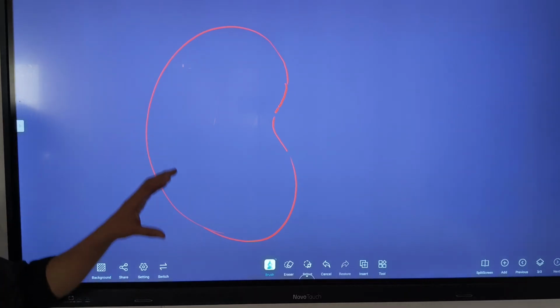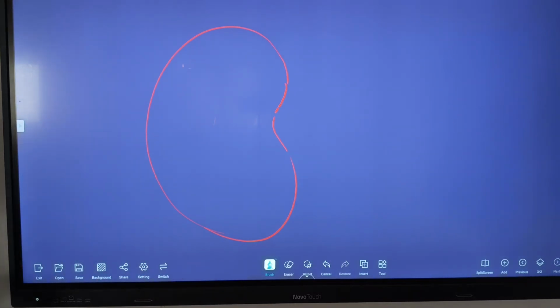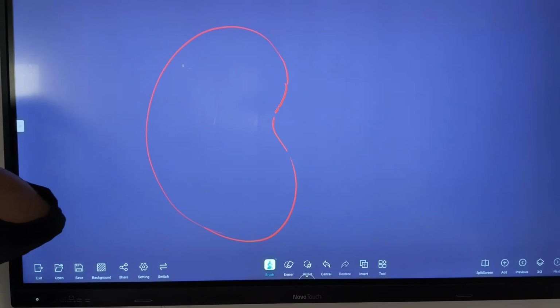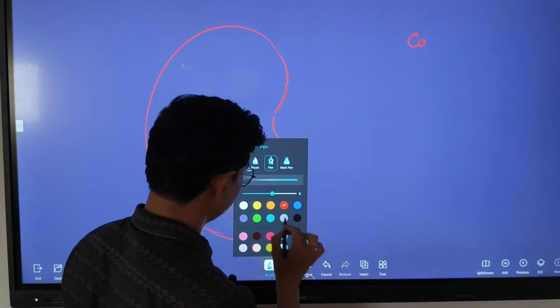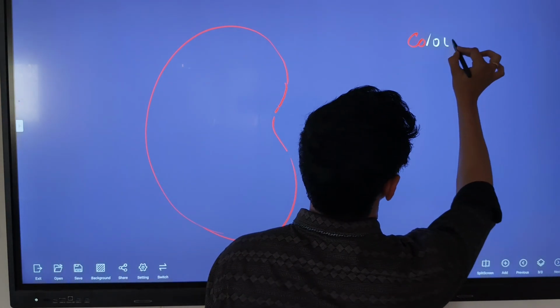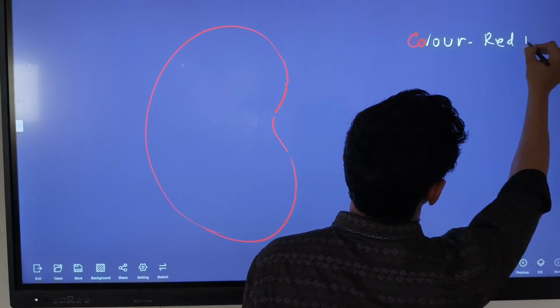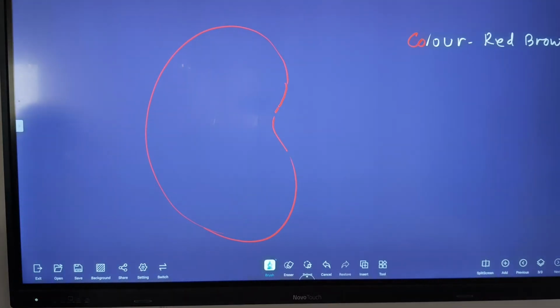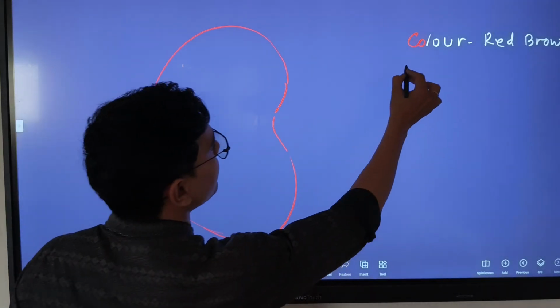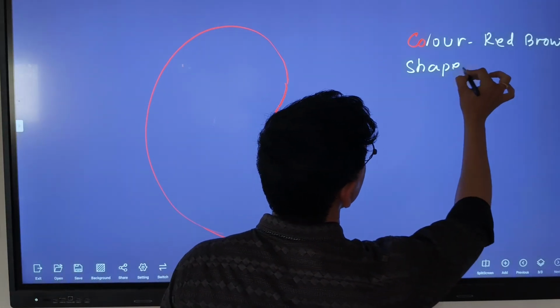Okay, this is the one kidney. In this kidney, what is present? We discuss the kidney. The kidney color is red brown, and the shape is bean shaped.